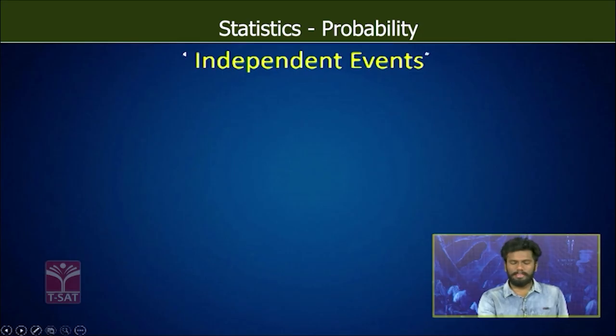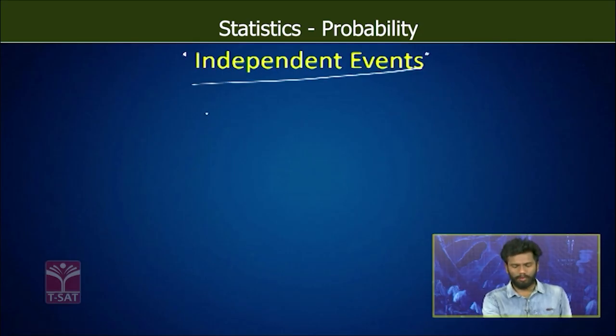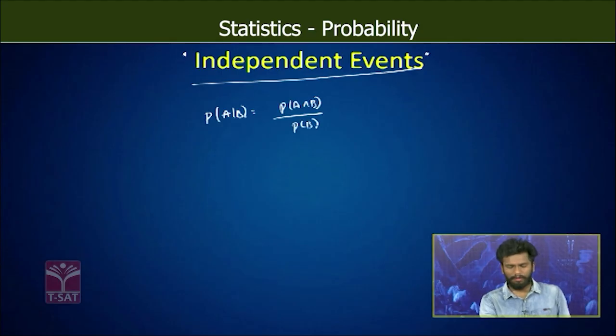So in statistical terms, what is the independence of events? So we know that the conditional probability P of A given B is equal to P of A intersection B divided by P of B. So this is the conditional probability formula. From this we have derived the multiplication theorem, that is P of A intersection B is equal to P of A given B into P of B.